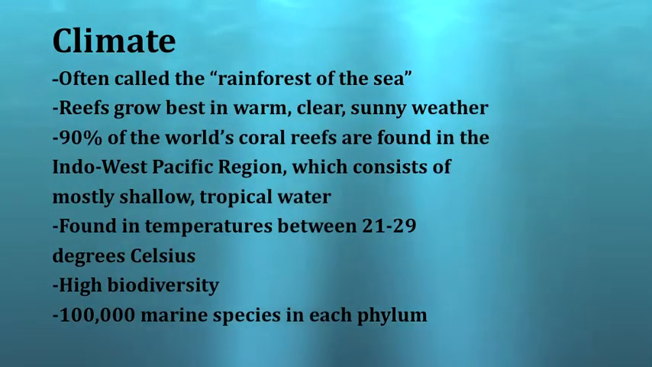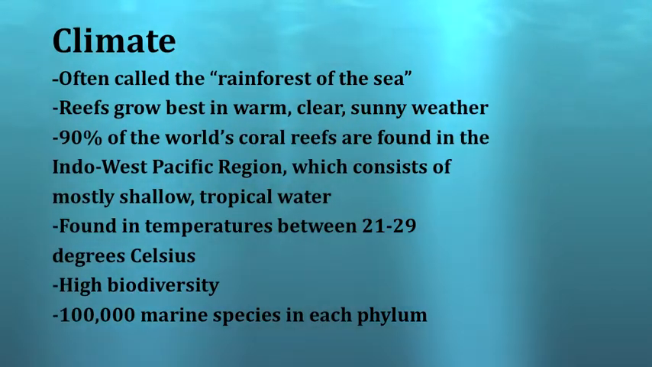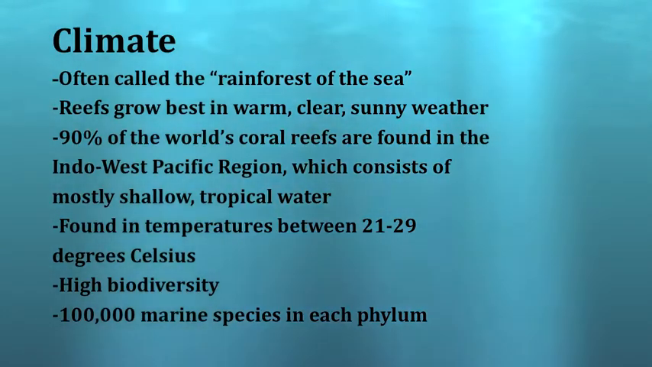Coral reefs are often called the rainforest of the sea. They grow best in warm, clear, sunny weather. 90% of the world's coral reefs are found in the Indo-West Pacific region, which consists of mostly shallow tropical water. They're also found in temperatures between 21 and 29 degrees Celsius.